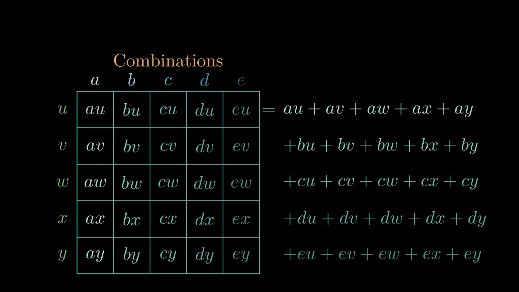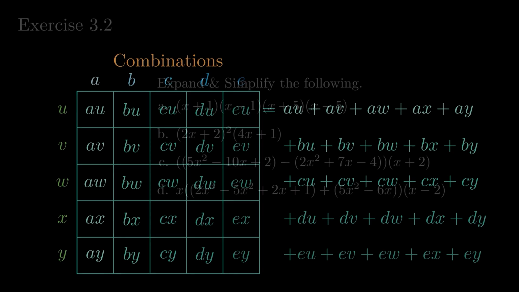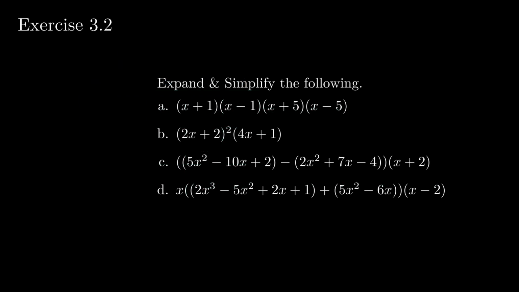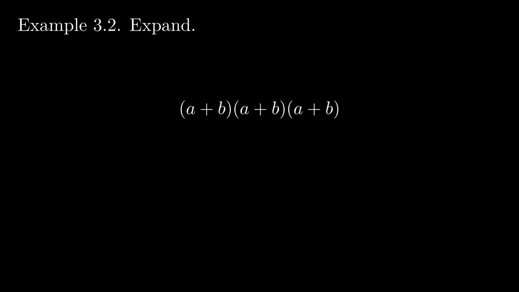But the most efficient way to do that is to use this rainbow technique. Remember that, because this will be key to understanding Pascal's triangle, which is coming up after this exercise. But what if we have the same expression a certain number of times? We can do the same thing we just did, but as with all things with symmetry, there is an elegant pattern.